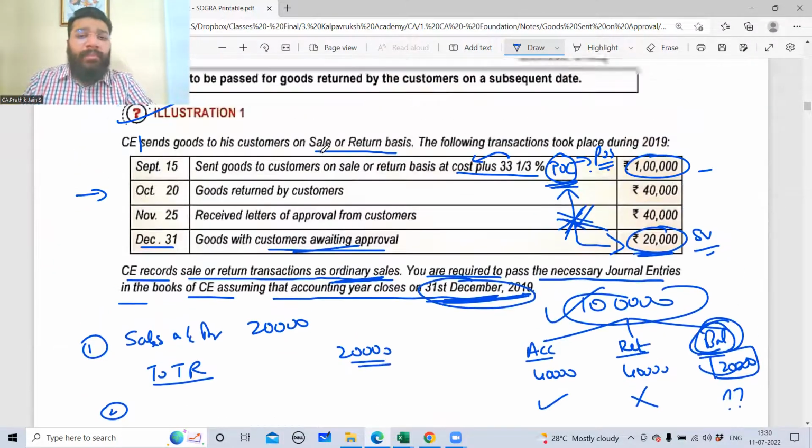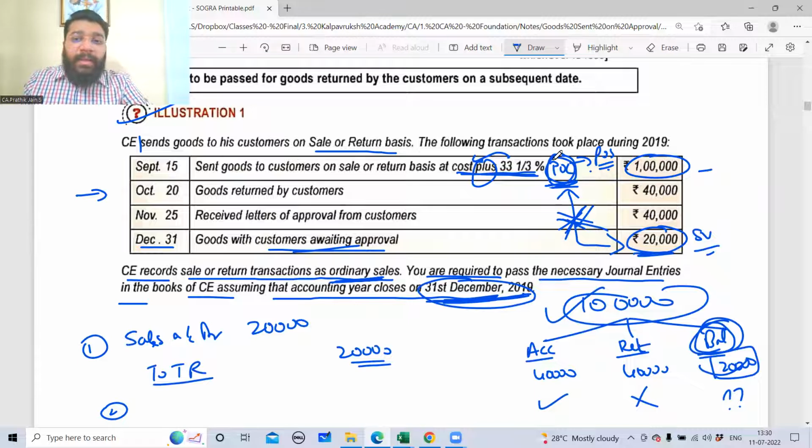What is the information available? Information says that cost plus 33.33%. So this profit, 33.33%, is profit on sale or on cost? Because it says cost plus 33.33%. Because of this word plus, this 33.33% is related to cost. So this is profit on cost.